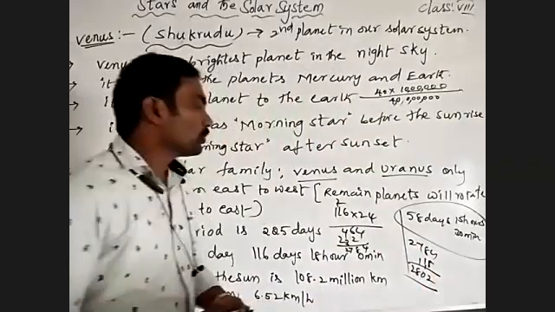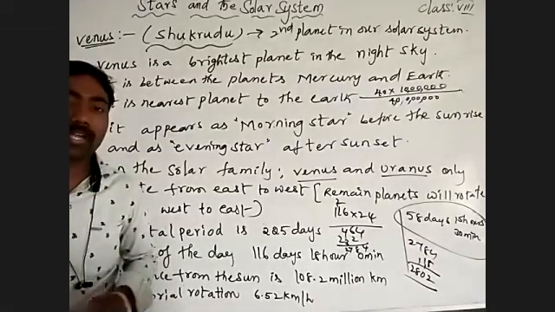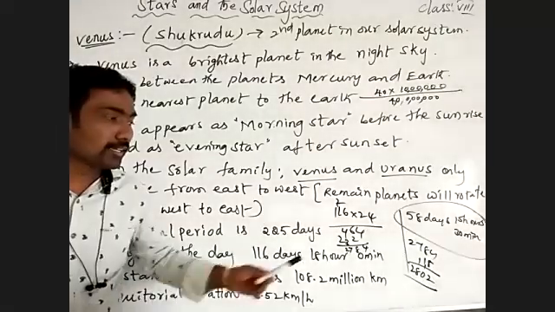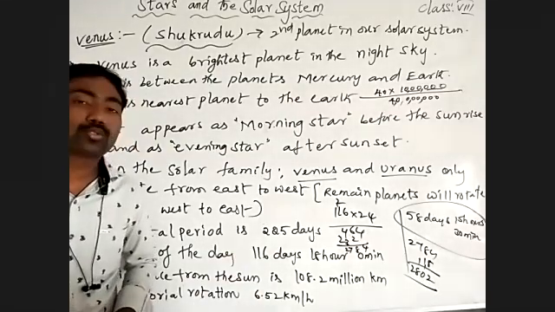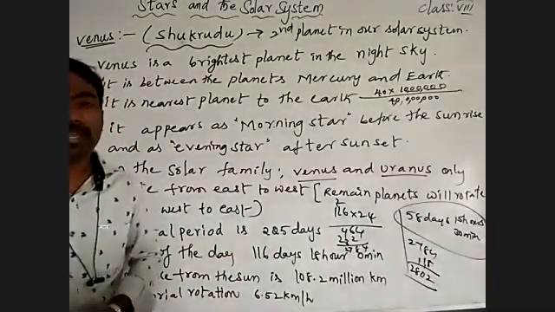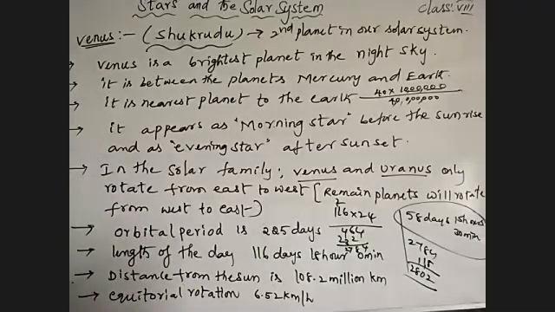So see here, 2802 hours. The day on Venus is 2802 hours. Imagine how slow it is. It's not even like walking. Is it or not? It is rotating slowly.